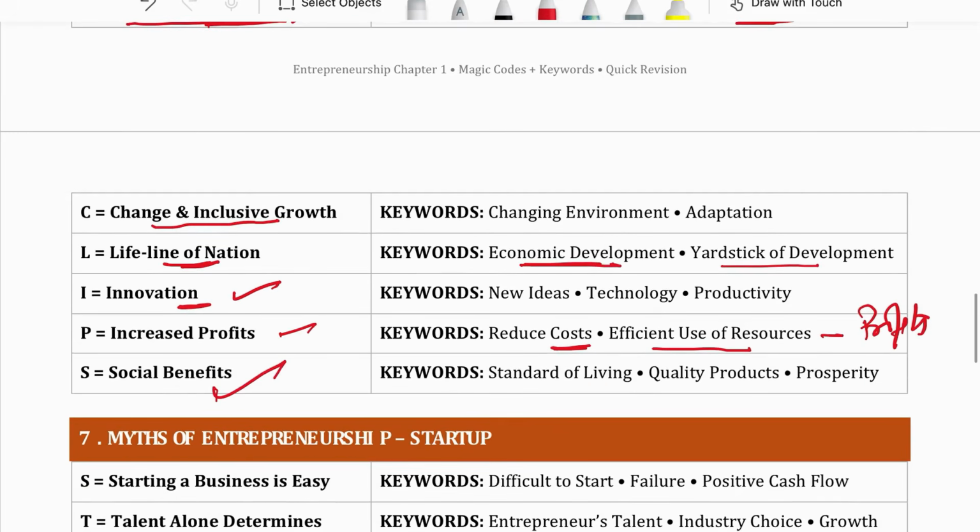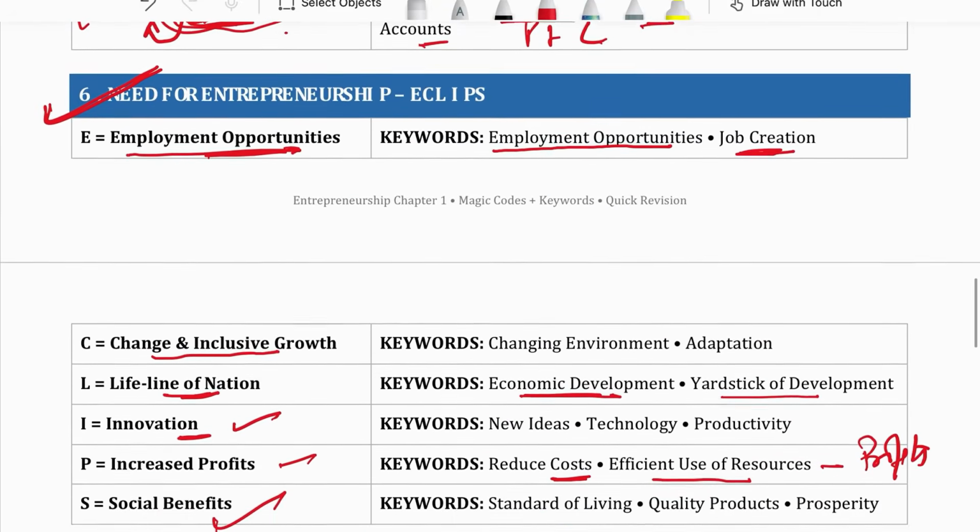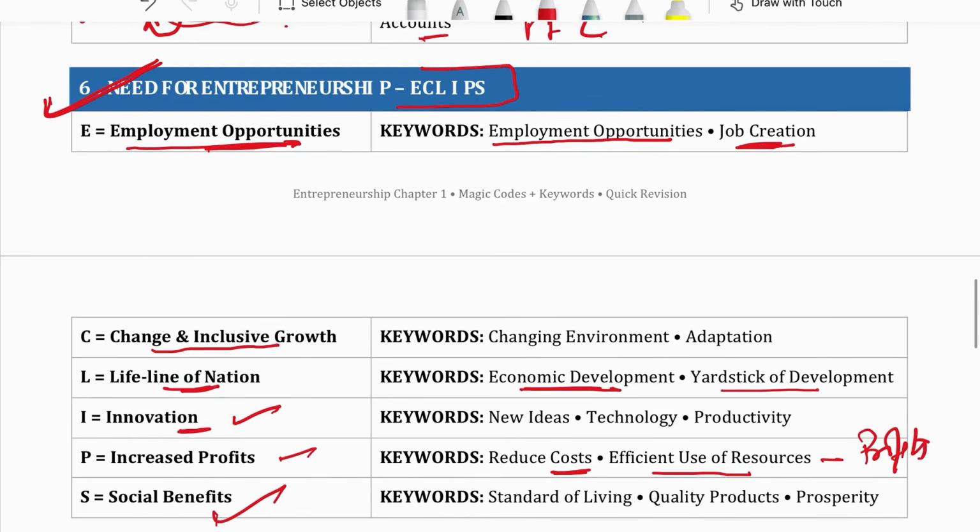Then social benefits. Entrepreneurship helps in overall inclusive growth. It helps in improving the standard of living, provides quality products and ultimately brings prosperity to the country. To remember the need of entrepreneurship, just remember the word ECLIPSE. It's easy to remember, class 11.